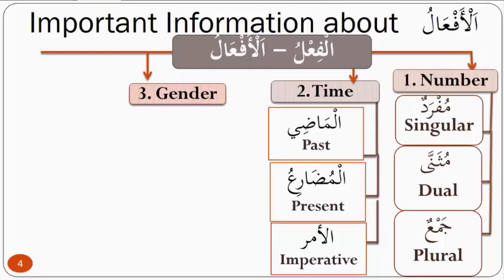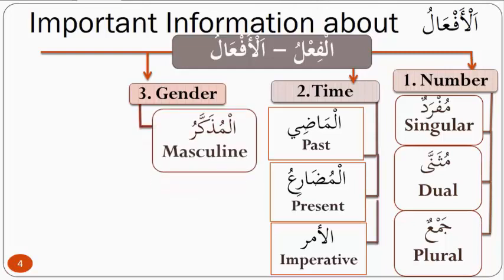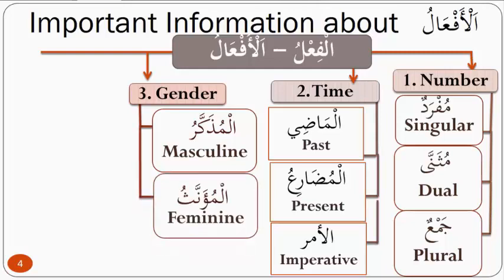We have gender. Again, like the previous case, we had gender. Now we have gender again. In the asma, we had gender. Okay? And again, there are only two genders. It is al-muzakkar, which is masculine, or al-mu'annas, which is feminine.